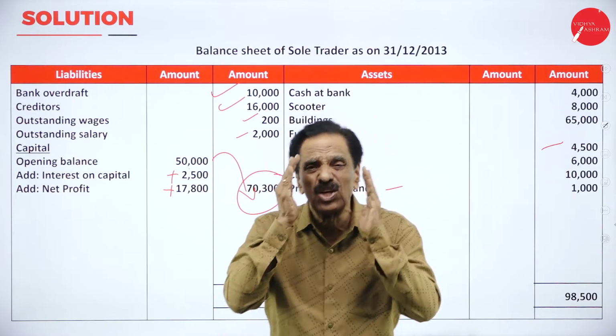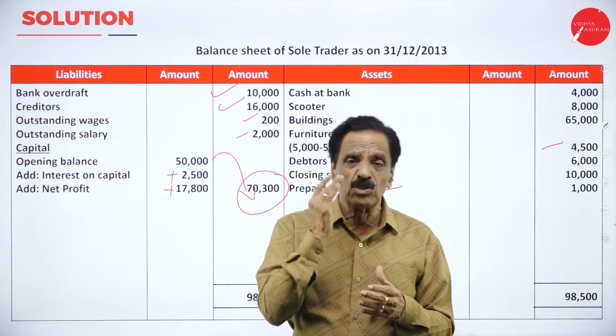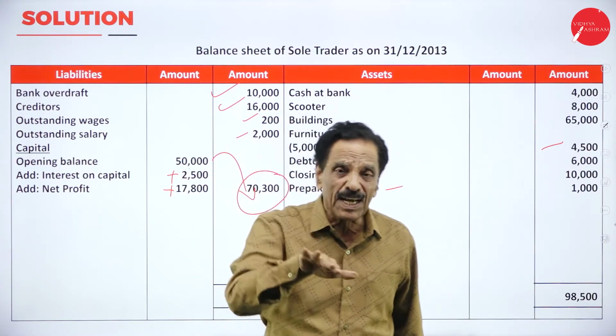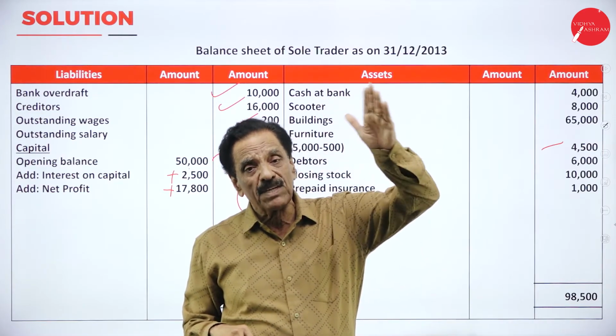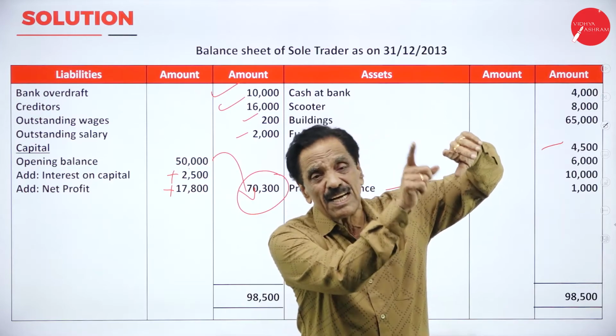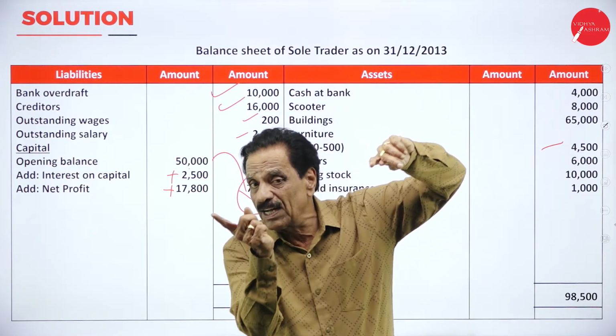So what is actually a trial balance? Trial balance shows the arithmetical accuracy of books of account. How is the trial balance prepared? With the help of the ledger. How is the ledger prepared? With the help of the journal entry. Journal entry to ledger, ledger to trial balance.